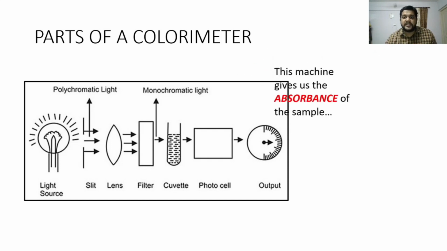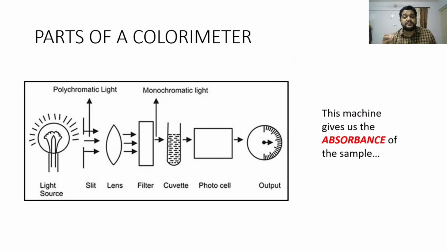This colorimeter, this machine, gives us the absorbance of the sample. This is a very basic thing you have to understand. Once you understand the basic things of a colorimeter, it's easy to understand how the colorimeter works and how calculation helps us in finding out the concentration of a particular solution. I already told you this colorimeter will give us the absorbance of the sample.